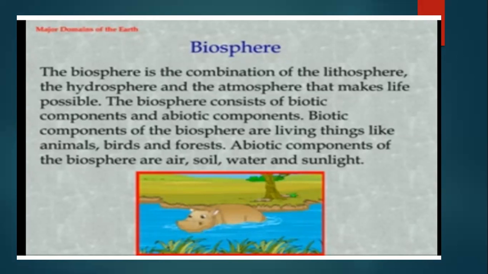Now, what do you mean by biosphere? Biosphere is a combination of the lithosphere, hydrosphere, and atmosphere. Okay. And because of these three layers on earth, life is possible. Okay. And biosphere is also known as a very important domain of the earth. Why is it known as a very important domain? Because life exists on earth because of the biosphere. Okay. So biosphere is one of the important domains of the earth.